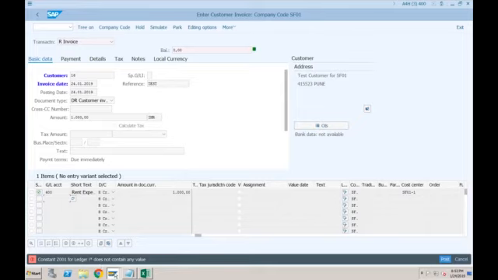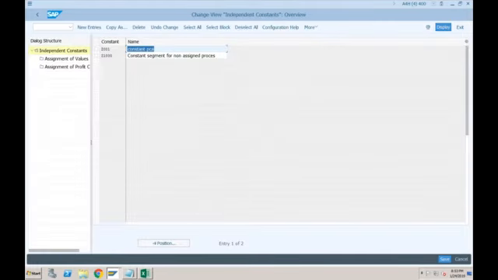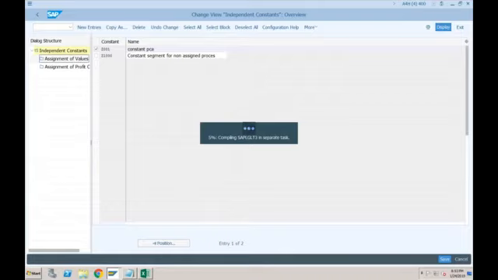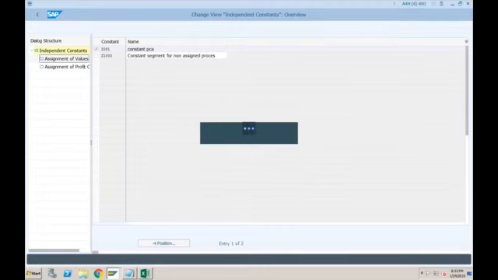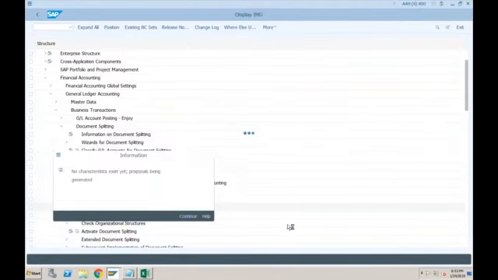Okay, who created this constant now? Constant Z001. Just let me remove this constant. I think this is creating the problem.